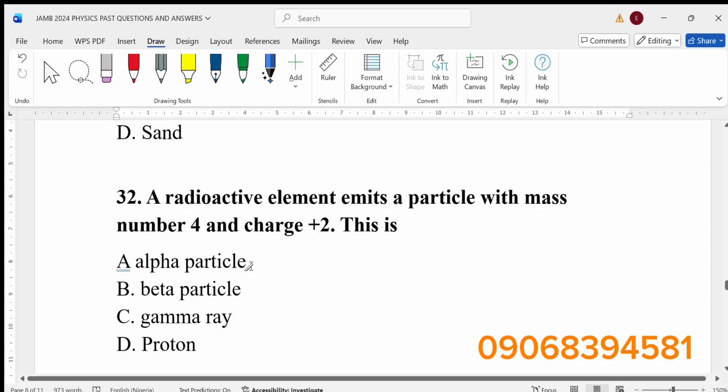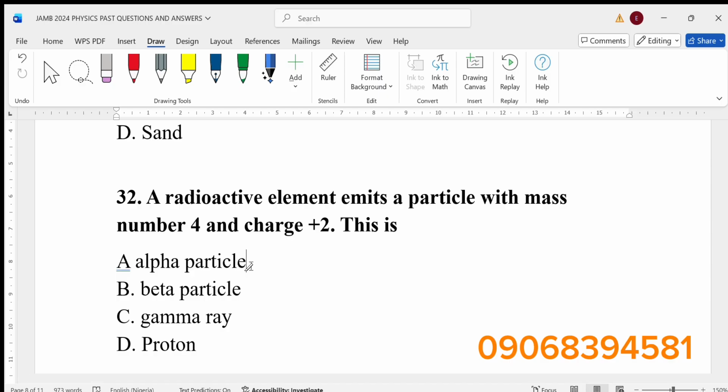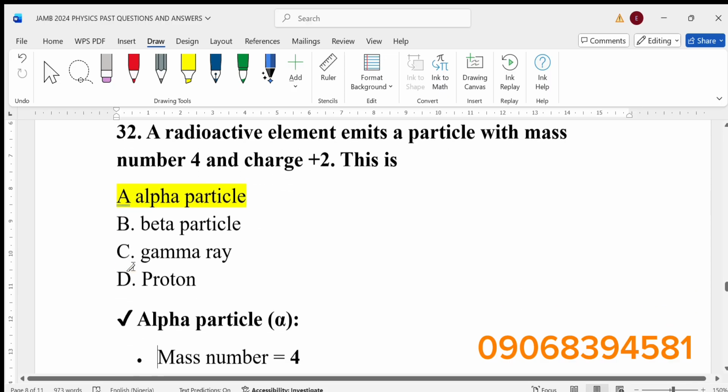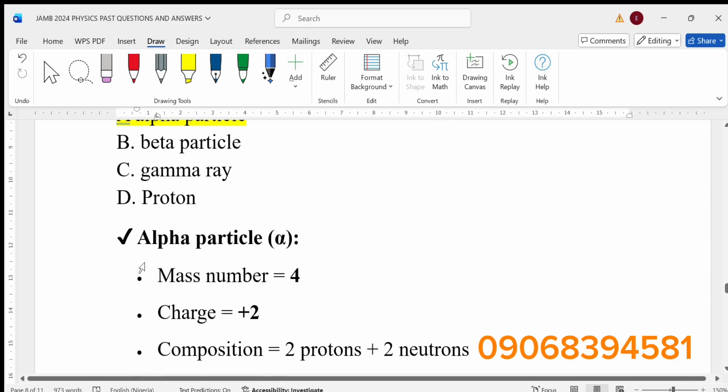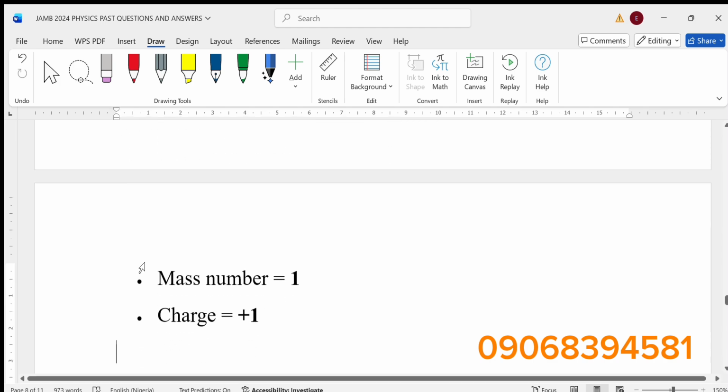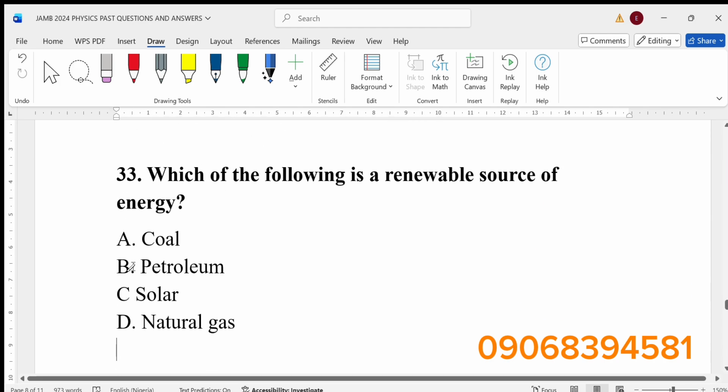So the question says a radioactive element emits a particle with mass number 4 and charge of plus 2. This is alpha particle. Please write down what I said. You can pause the video and write it down. Alpha particle, you write the property. Beta particle, you write the property. Gamma particle, you write the property. Because you always see it in nuclear physics.